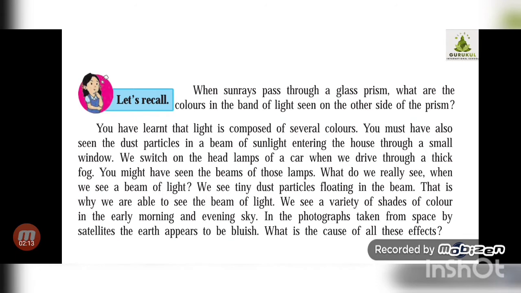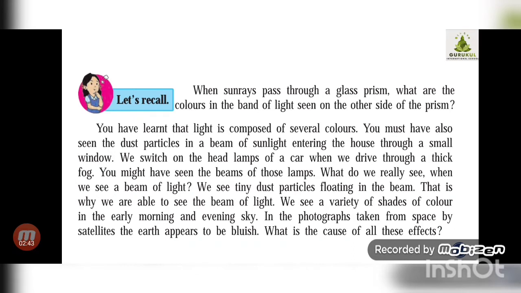You might have seen dust particles which enter the house through the sunlight. Sometimes from the window or from the door a small beam of light enters the house, and if you carefully observe that beam of light, many dust particles are floating in it.